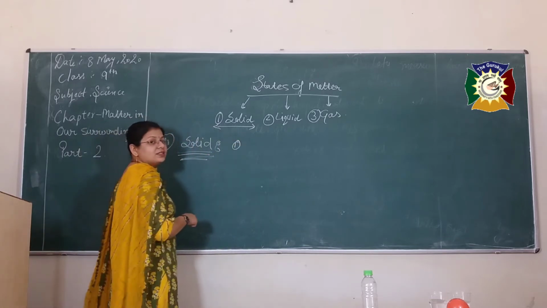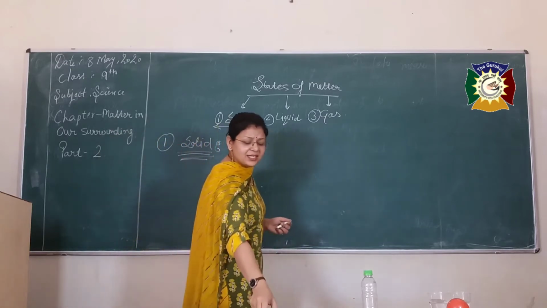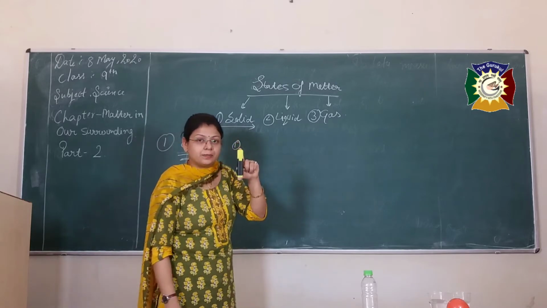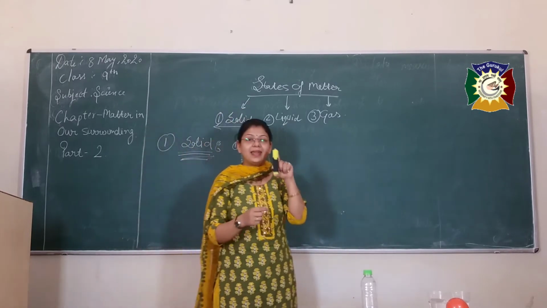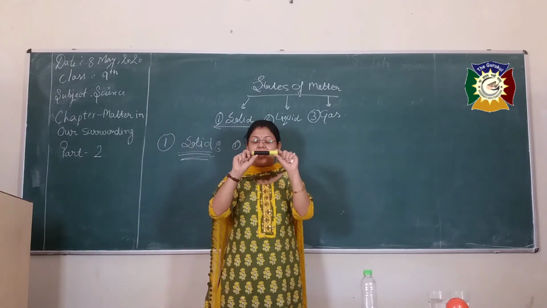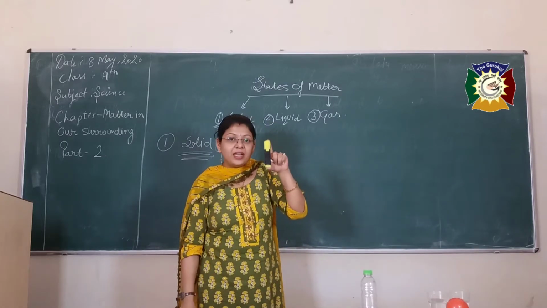How can we say that this chalk is solid in nature? Or you can say that this highlighter or marker is solid in nature. Firstly, we just have to see the physical thing which you can analyze just by seeing the object. This object has a definite shape. Is it having a definite shape or an indefinite shape?